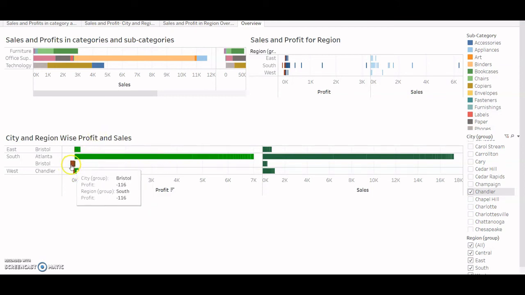For Bristol it's going towards the negative. And my sales for Atlanta are maximum here in only these cities.